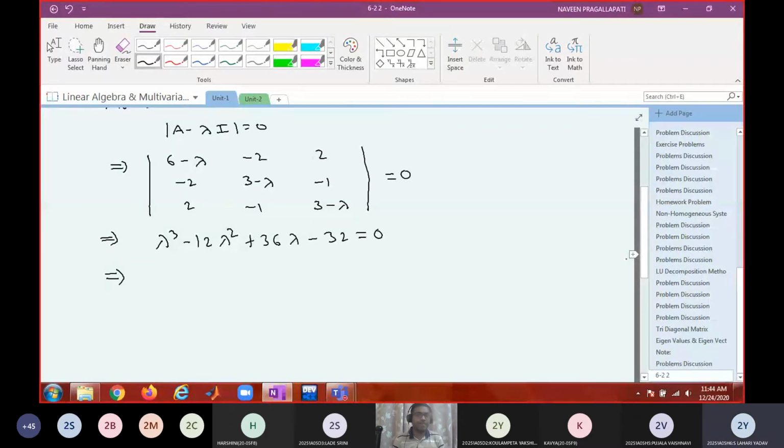8, 2, 2. Right. Always try to write the values in increasing order. In that case, what are the eigenvalues? 2, 2, 8. So this implies that lambda equal to 2, 2, 8 are the eigenvalues.